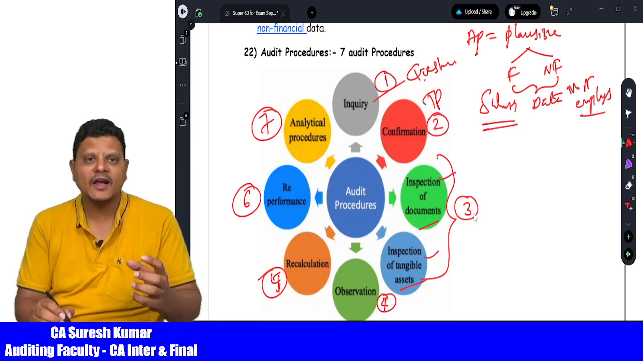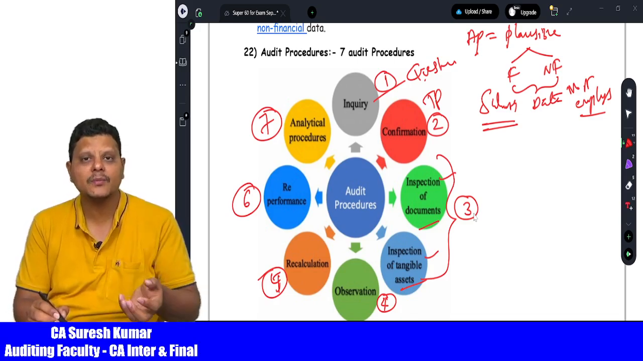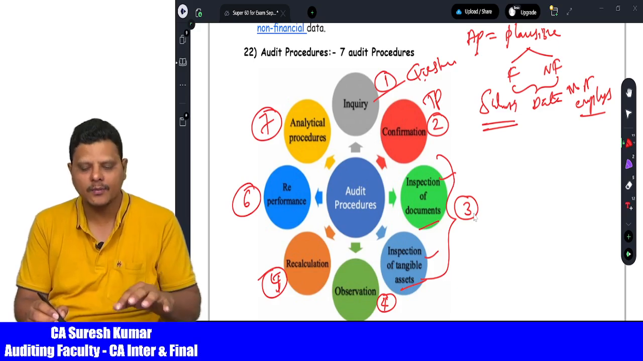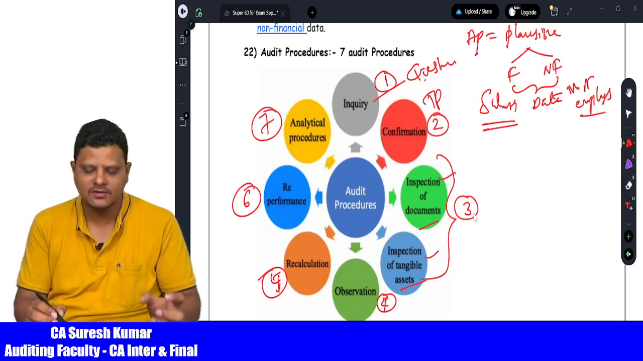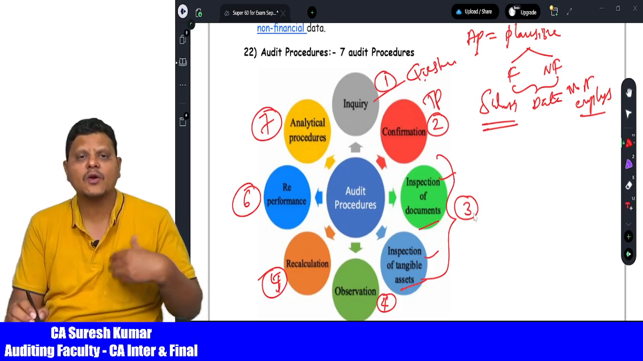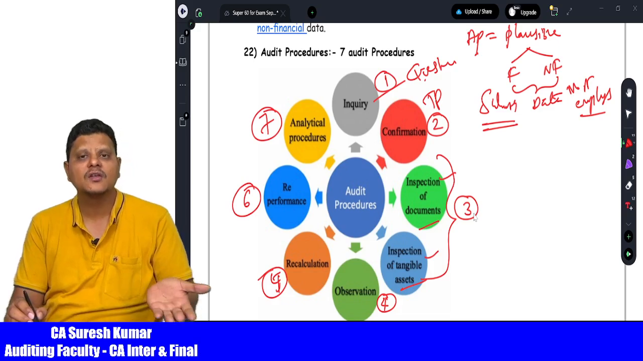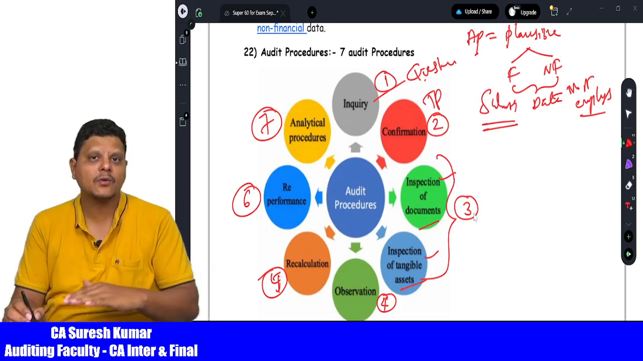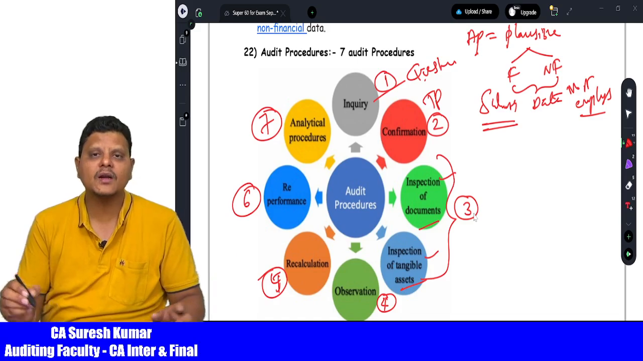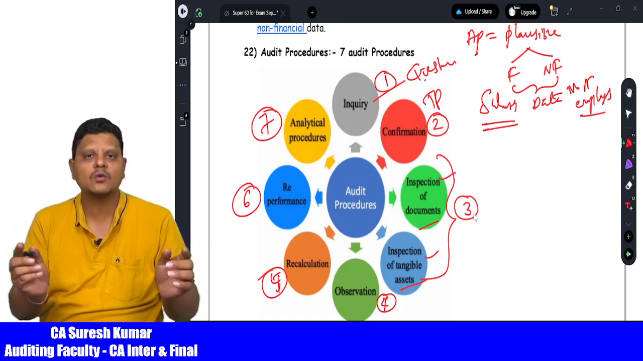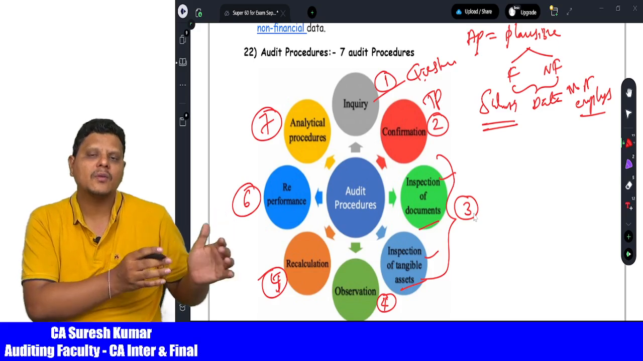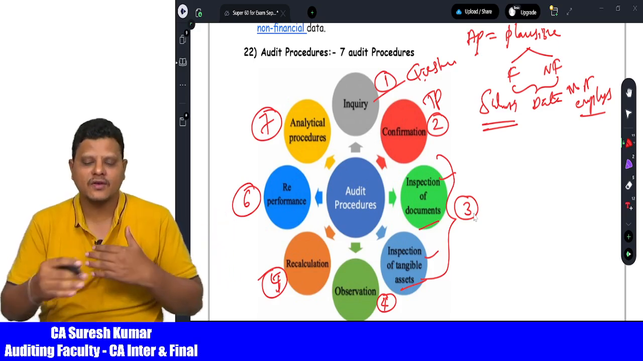Then recalculation of interest, recalculation of the depreciation, whatever is already calculated by management, so that I can get the variations. Reperformance, reperforming the physical counting of inventory, reperforming the fixed assets verification, which is already done by the management as a part of his routine work. Then analytical procedures, nothing but comparison of data to obtain valuable information where there is a lot of differences.